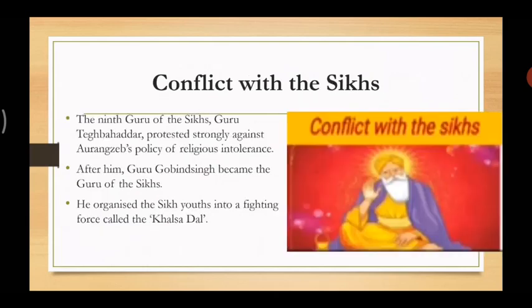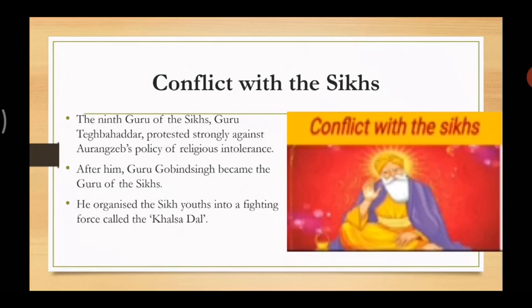Let's move forward. Next, we have conflict with the Sikhs. The ninth Guru of the Sikhs, Guru Tegh Bahadur, protested strongly against Aurangzeb's policy of religious intolerance. Aurangzeb imprisoned him and beheaded him, means killed him in 1675 CE. Now, after him, Guru Gobind Singh became the Guru of the Sikhs. As I told you before, if anyone dies in that particular family, the other person takes over.